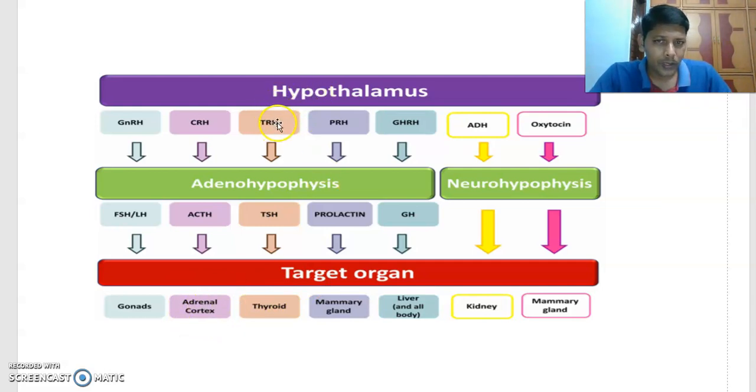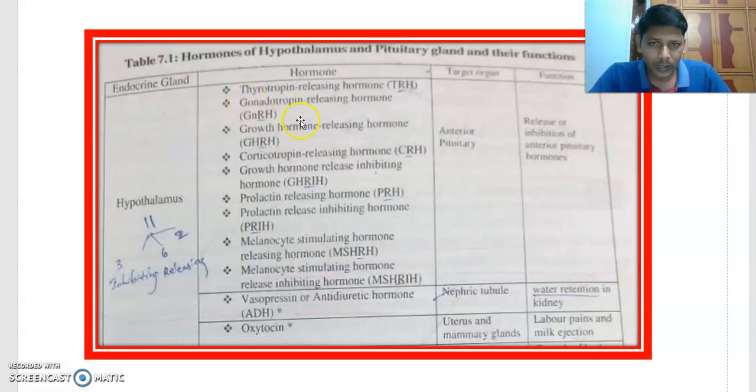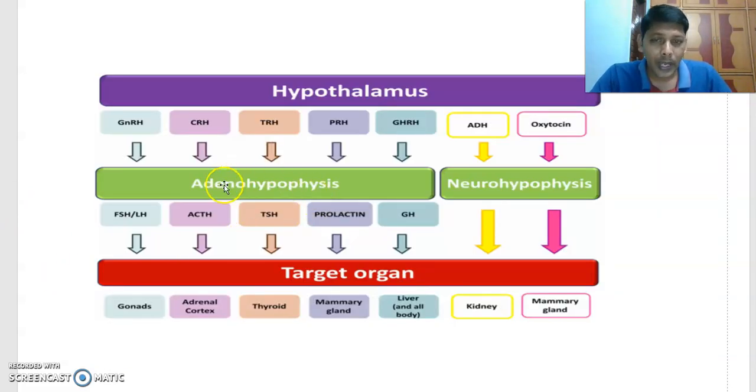Now come to this one. TRH, thyrotropin releasing hormone. You observe the thyrotropin releasing hormone TRH coming from the hypothalamus, acting on the adenohypophysis, and it releases thyroid stimulating hormone. Its target organ is the thyroid gland. Next one, prolactin releasing hormone acts on the adenohypophysis. It produces prolactin, which acts on the mammary glands.